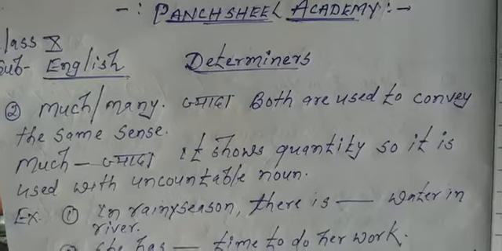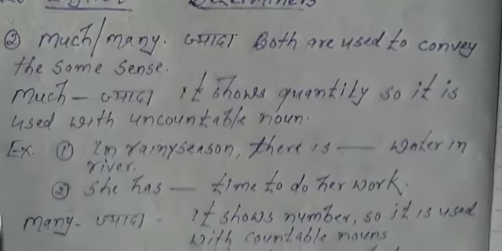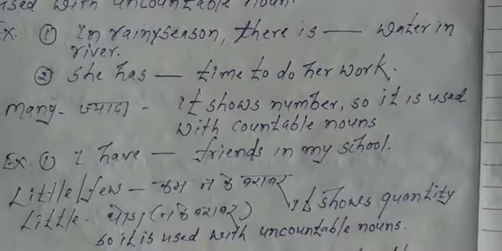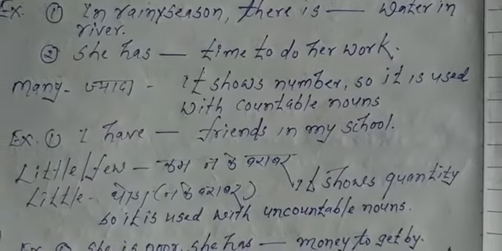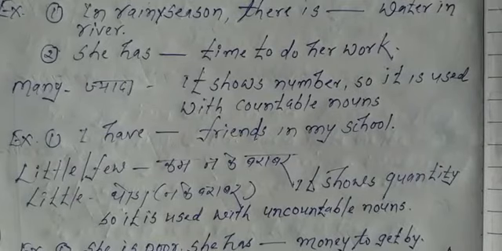Now see the second example, many. Many conveys the same sense. It is also ज़्यादा, but it shows number, and that's why it is used with countable nouns.